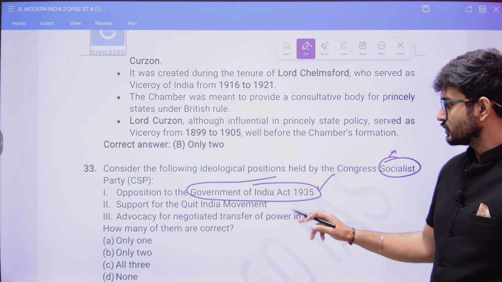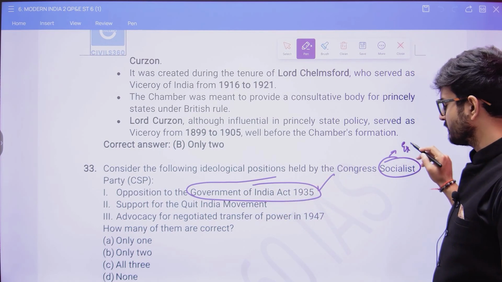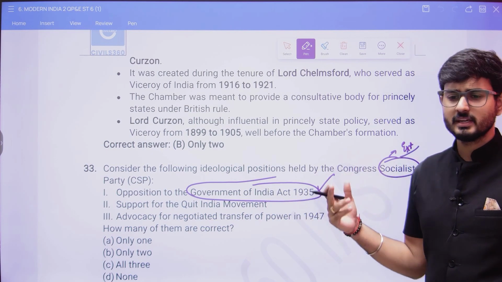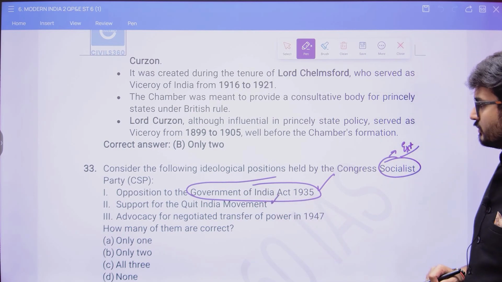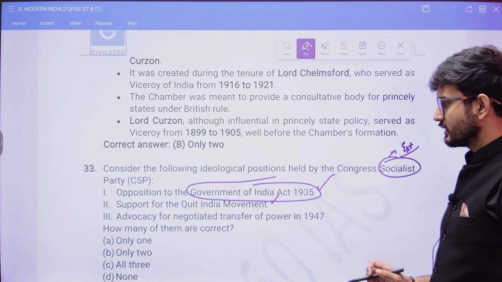And then the Congress Socialist Party, because it was extreme and the majority of the people at that point of time supported the Quit India movement, even that was there.